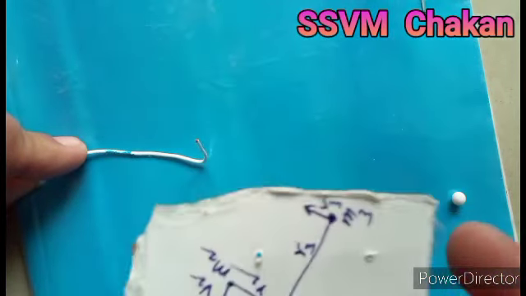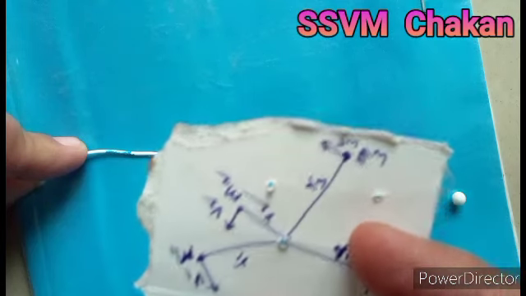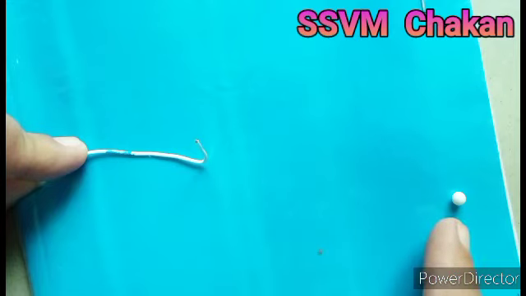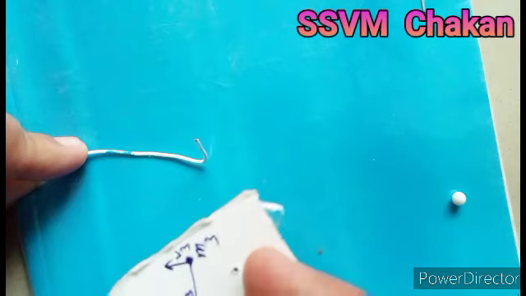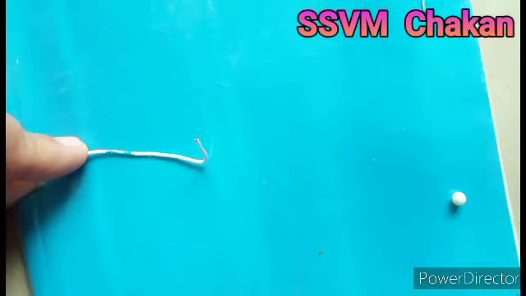This point object is the concentration of mass of this object at this point. At this distance, it is found that the moment of inertia of this point object is equal to the moment of inertia of this whole object. Then the distance of the point from the axis of rotation is known as the radius of gyration.